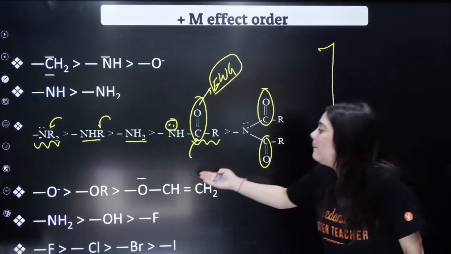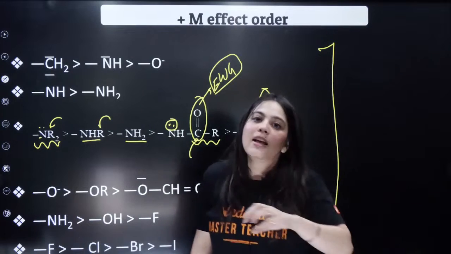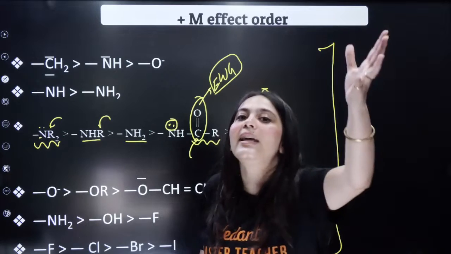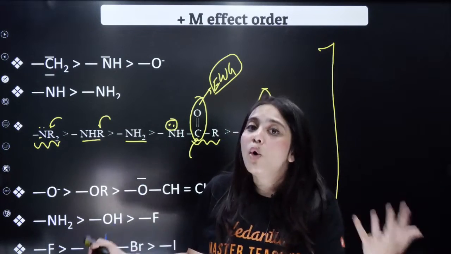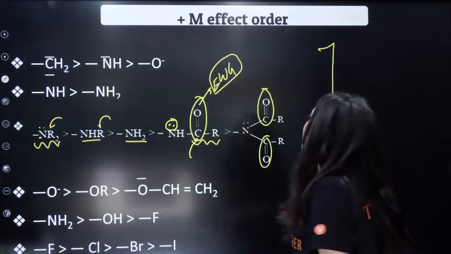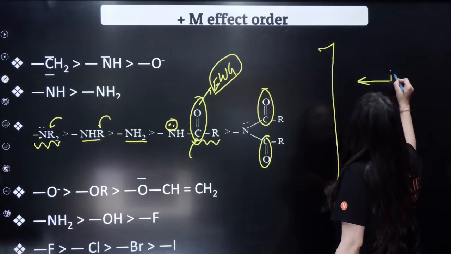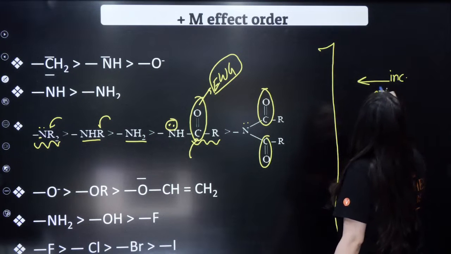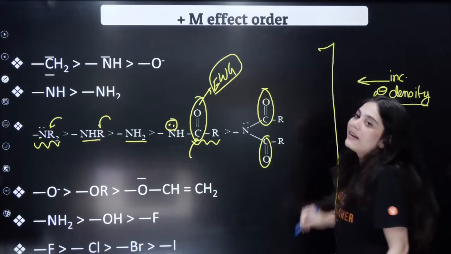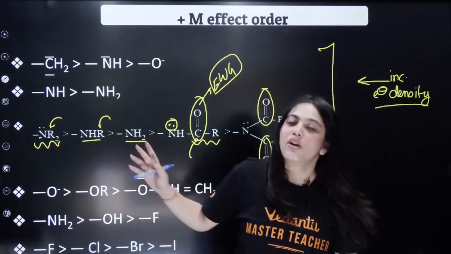Similarly, some more trends are given, but you understood the concept, right? So the atoms which have more electron donating capacity will show more plus R or plus M effect. Understood? So these are effectively increasing electron density in the ring or in the chain, wherever they're attached. They're giving electrons to the ring or the chain.